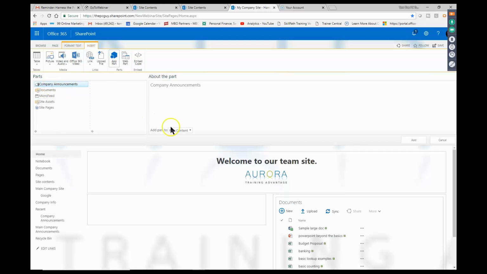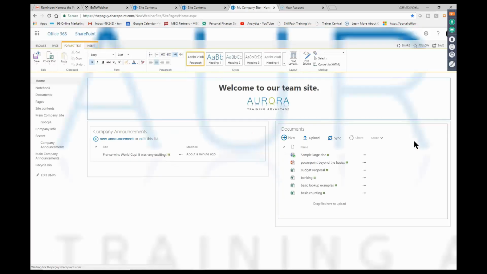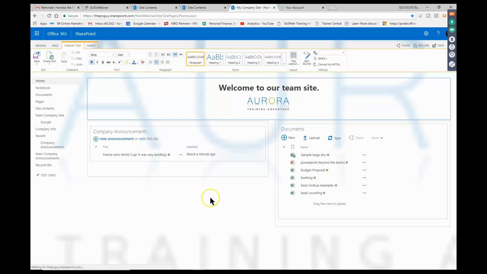And then here's the apps that we've added in there. So I'll pick on company announcements. I'll pick on add. And just like that, the announcements is now part of the main page. Okay. So once you add an application, it's going to be in your site contents, but you can also add it to your main page. You can add it to the quick launch toolbar to make it easy to navigate.